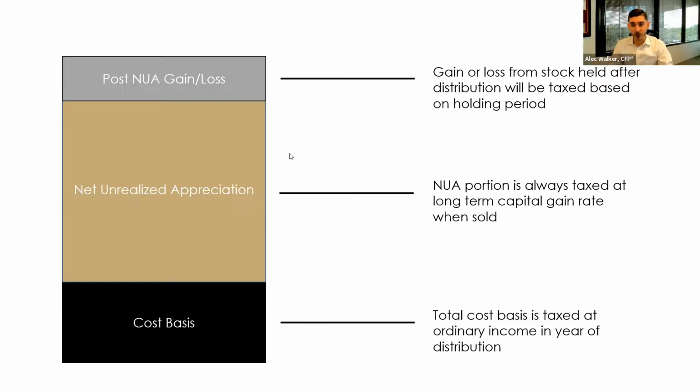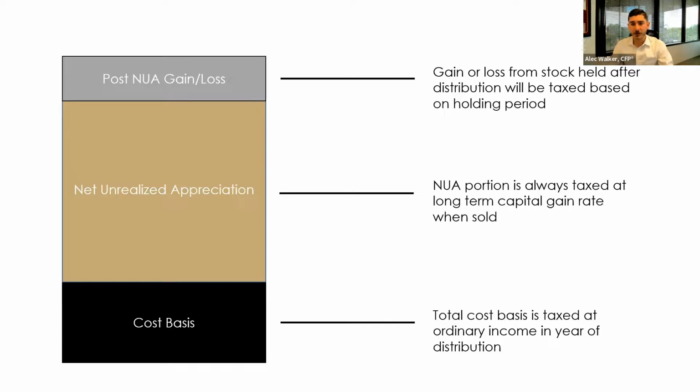The NUA portion does not have to be sold immediately, and it will always be taxed at long-term capital gains rate. And then you've got the post-NUA gain or loss. So once distributed, if you decided to hold those securities for multiple years, whatever gain or loss was added on top of the NUA, that would be taxed separately from the NUA portion.